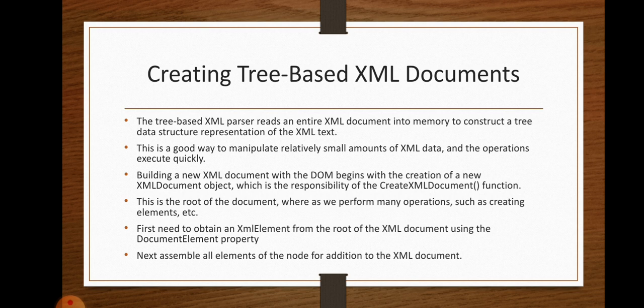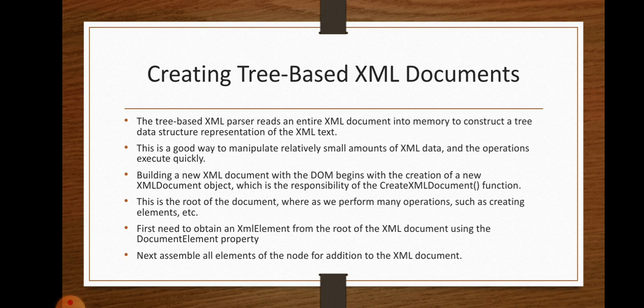We can build a new XML document with the document object model. How to build a new XML document with the DOM? Just by creating a new XML document object with the help of the create XML document function. Got it? How to create a new XML document? With the help of the create XML document function. This create XML document is the root of the document. Here only we can perform many operations such as creating an XML document and other manipulations.